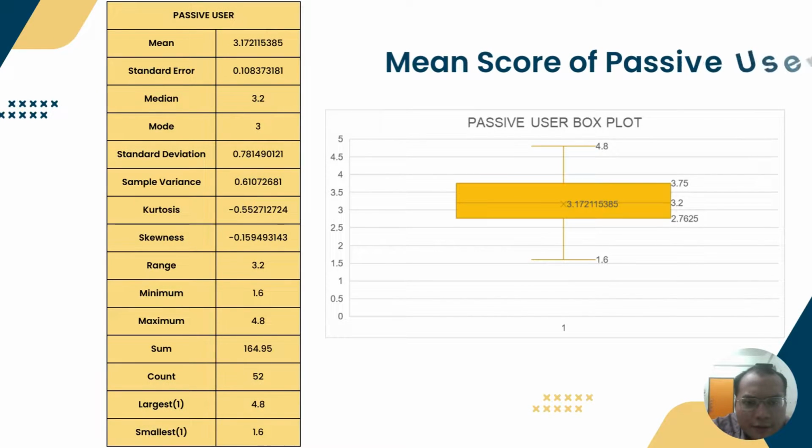Over here we can see the data of the mean score of passive user, in which the mean is 3.17, the upper quartile is 3.75 in the box plot, the median is 3.2, and the lower quartile is 2.76, and we can see here that there are no outliers.